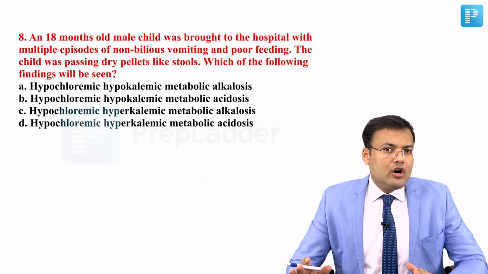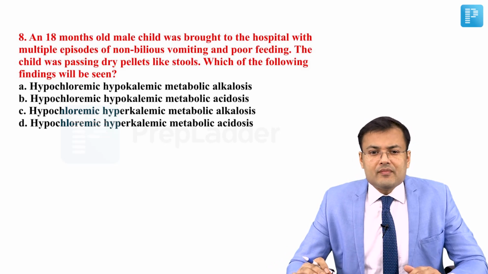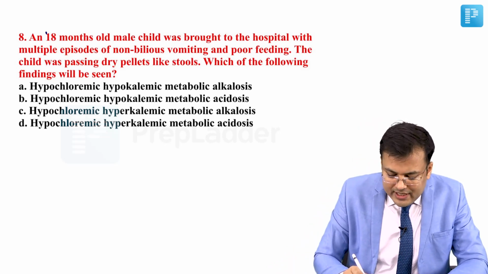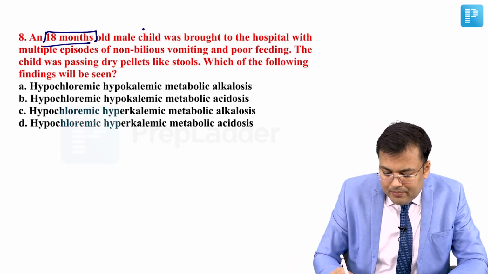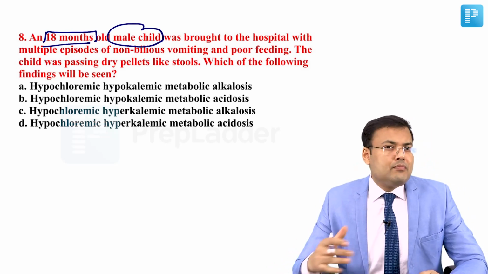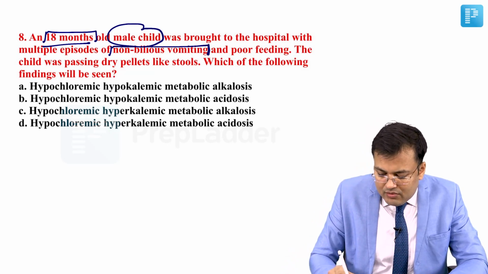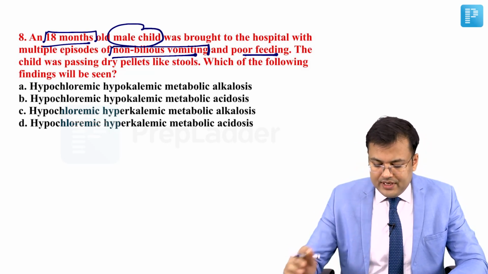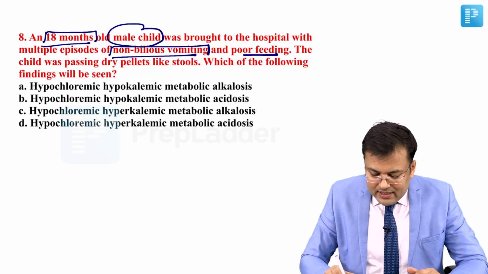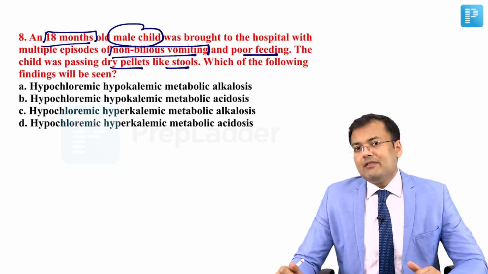Easy question, and almost every year in one or more exams you are going to find this question. An 18 months old male child. Two important properties. Brought to the hospital with multiple episodes of vomiting. What kind of vomiting? Non-bilious vomiting, and there is poor feeding. The child was passing dry pellet-like stool. Which of the following findings will be seen?